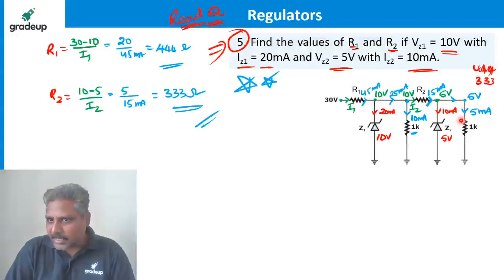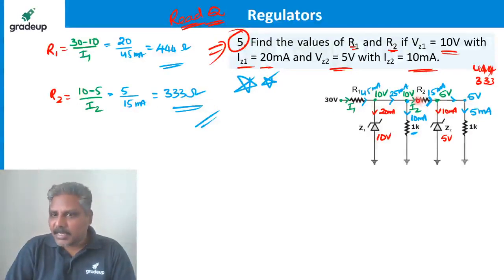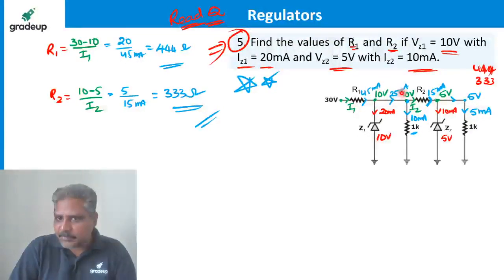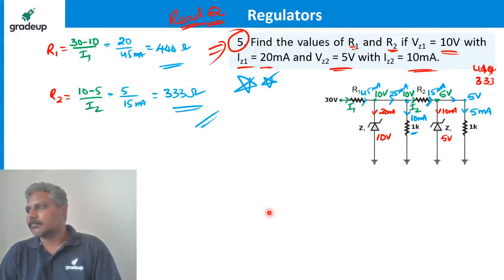If this side current is 5 milliampere and this side is 10 milliampere, before this junction it must be the sum of these two currents, which is 15 milliamperes. I substituted, I got it. Similarly, this side is 15 milliampere and this side is 10 milliampere, so before this junction it must be 25 milliampere. So here 25 milliampere and here 20 milliampere means before the junction 45 milliampere. I substituted, I got the answer.